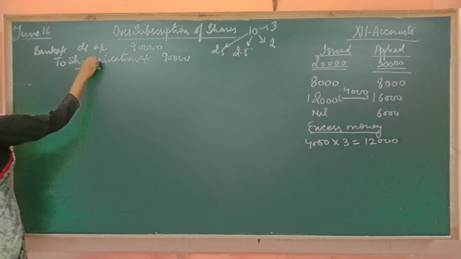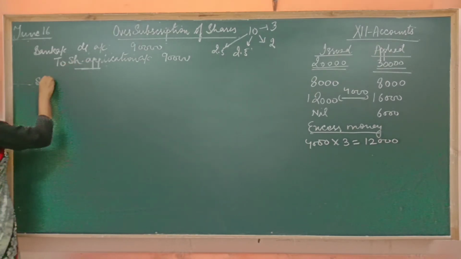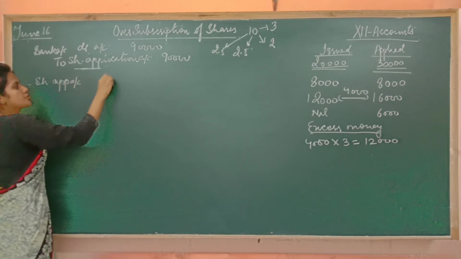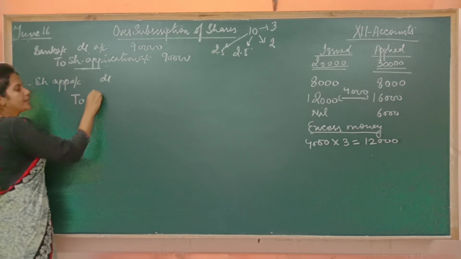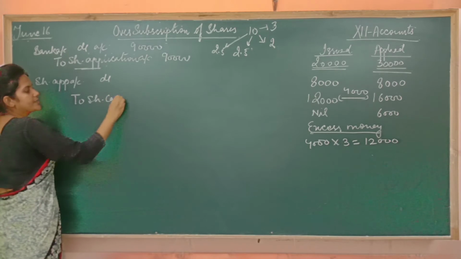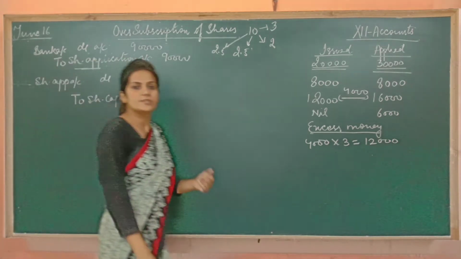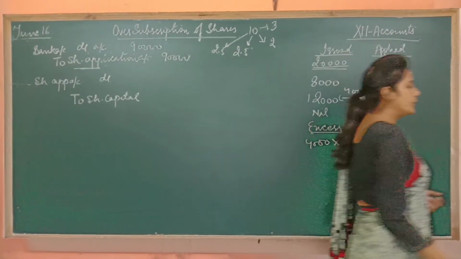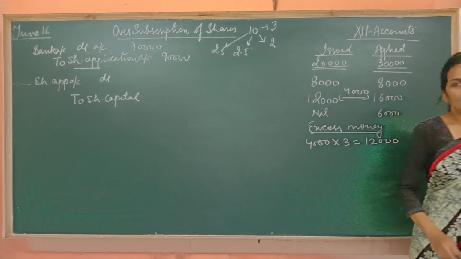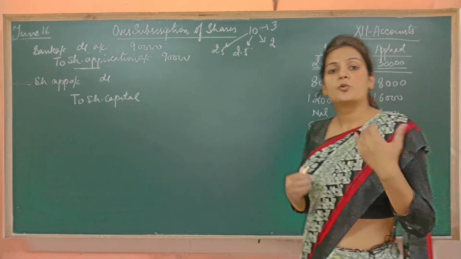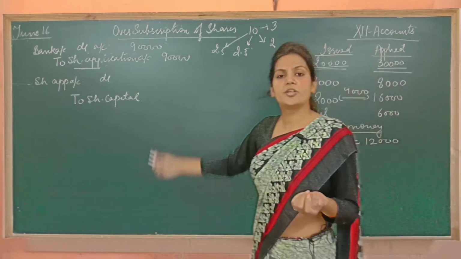Now, this application money which we have received will be transferred to share capital, because we must have allotted the shares. And I told you in the previous videos also that if we accept their application, then obviously we are going to transfer their money to our share capital.